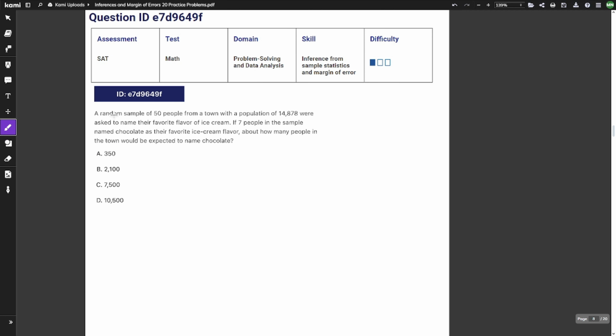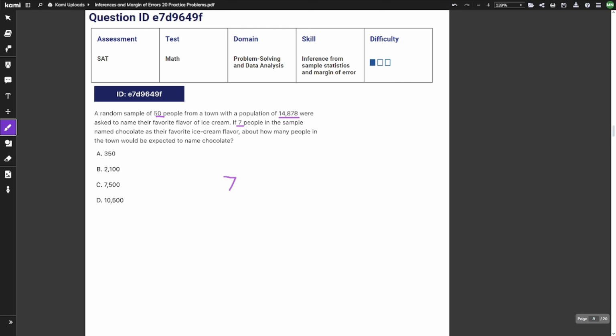Question number 8. A random sample of 50 people from a town with a population of 14,878 were asked to name their favorite flavor of ice cream. If 7 people in the sample named chocolate as their favorite ice cream flavor, about how many people in the town would be expected to name chocolate?